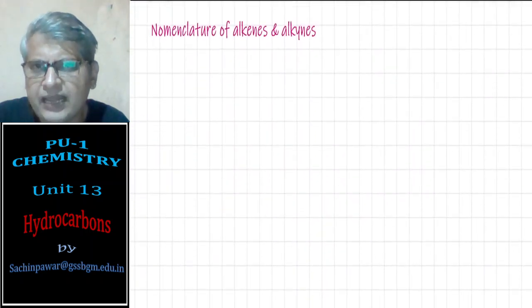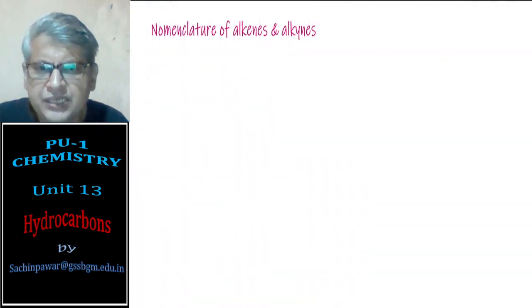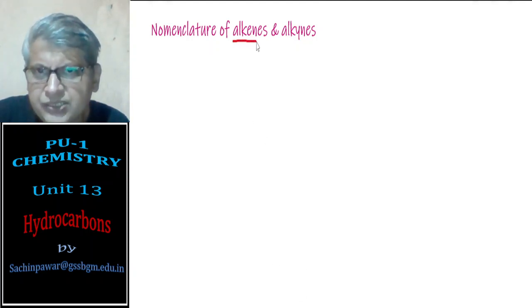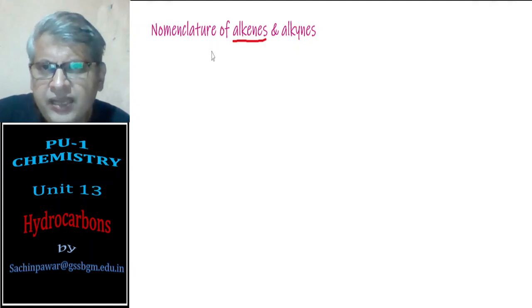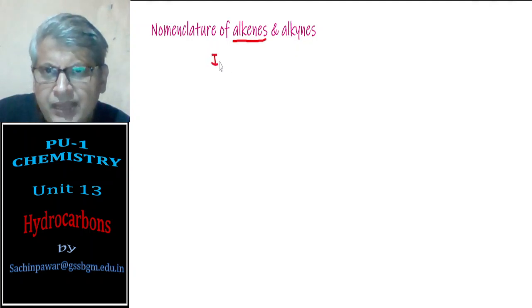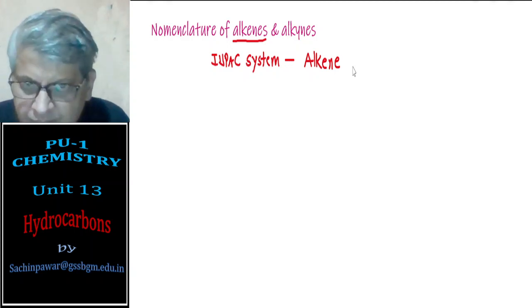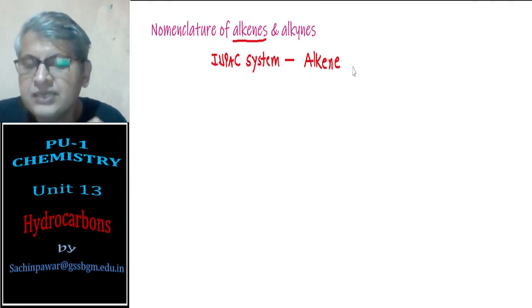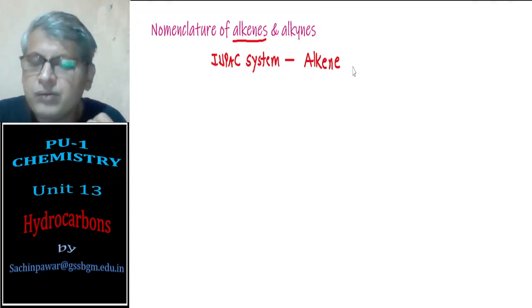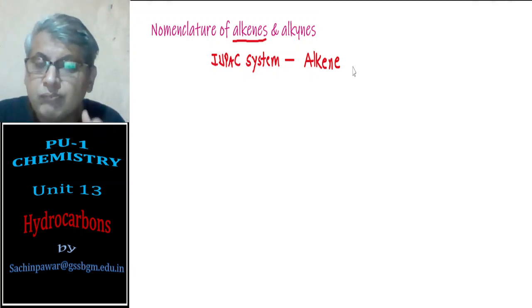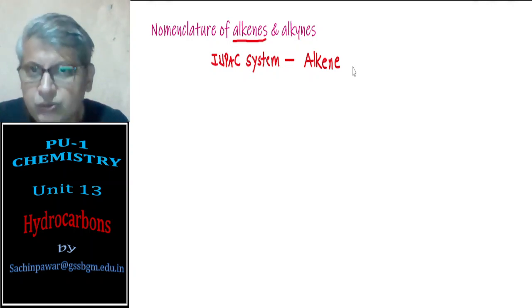Nomenclature of alkenes and alkynes. As far as nomenclature is concerned, you have already learnt it. Alkenes in the IUPAC system are named as alkenes only. We have to use all the rules of the IUPAC system, such as the longest chain rule, lowest number rule, lowest sum rule, arrangement of prefixes, and all those things.